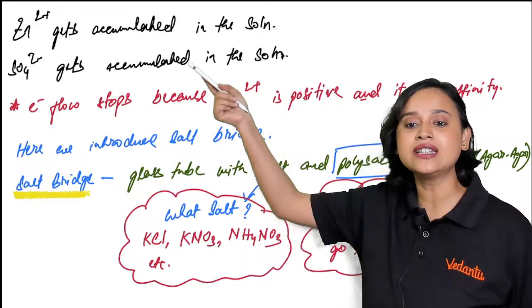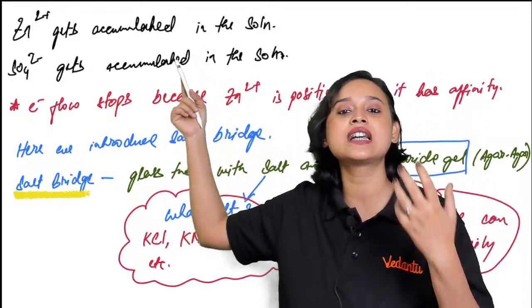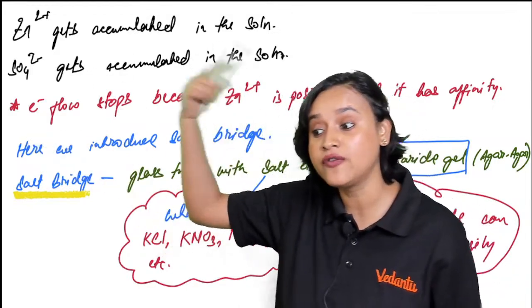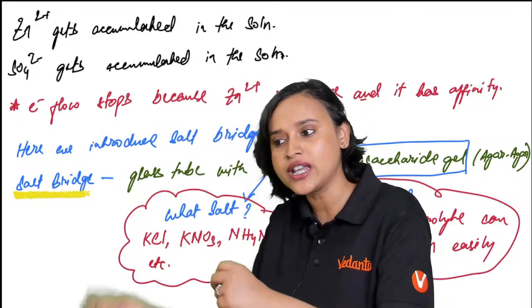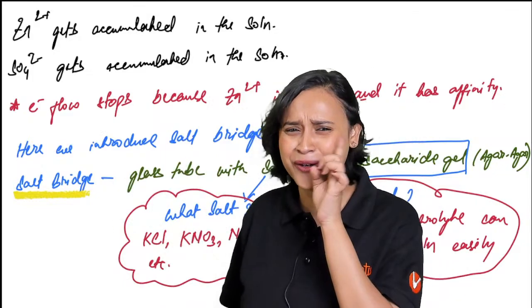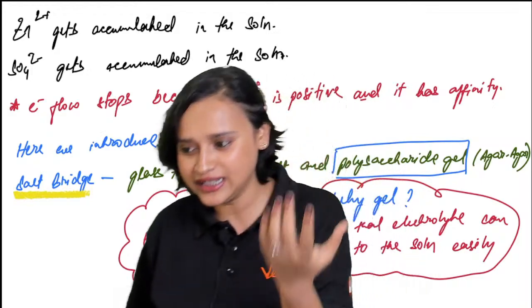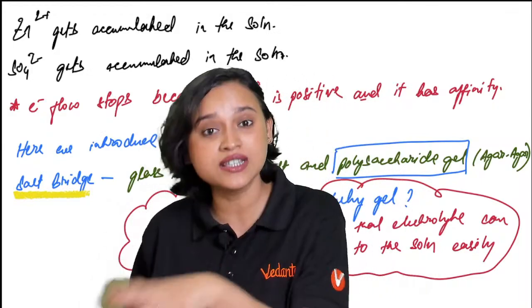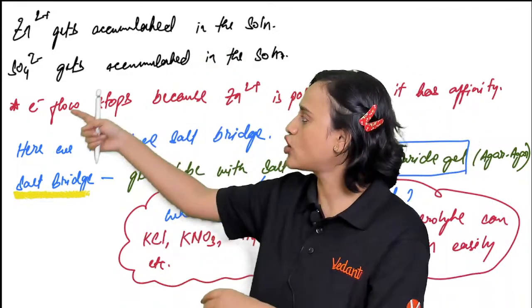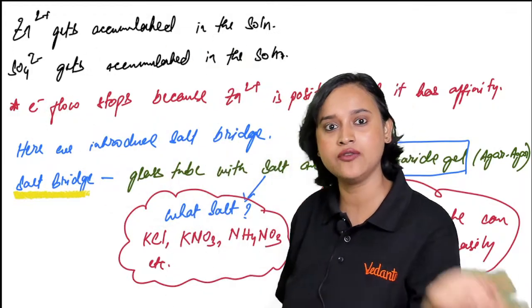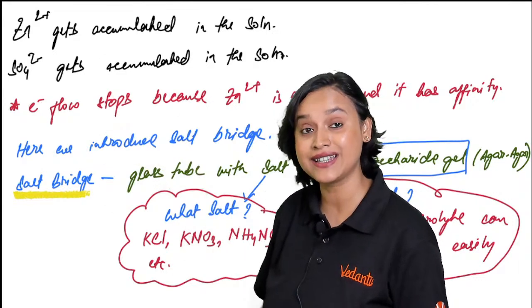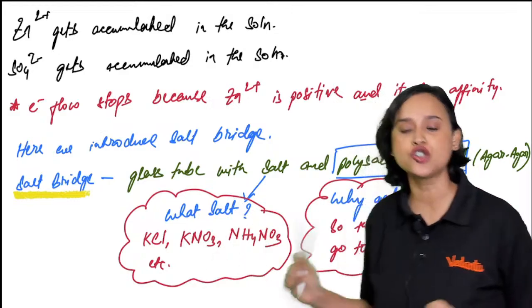Yes. So I have written here that Zn2+, after some time, gets collected in the solution, right? And similarly, on the copper side, because there was copper sulfate, copper was grabbing hold of 2 electrons and forming solid. But SO4 2- was lonely. I am so lonely in the solution, right? Yes, SO4 2- was left behind in the solution. So both of them are getting collected. The electron will think, bro, if I go to the copper side, I will be attacked by the negative ions. Why should I go there? I will rather attack the Zn2+, right? This is why we are introducing the salt bridge.